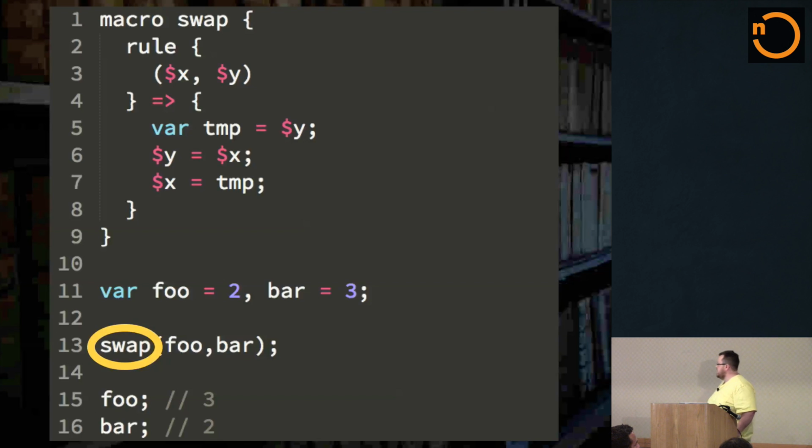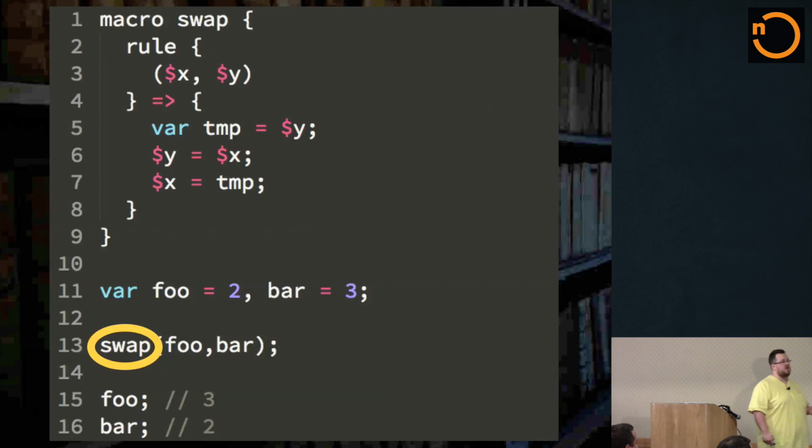But the main key is down here on line 13. You don't have to worry about those implementation details. Whenever you need to swap two values, you just simply call swap. Macros are very powerful and important. In a lot of other programming languages, many would argue that it's been sort of an omission that JavaScript hasn't had something like this for a while. I've got a lot of learning to do because I don't fully understand the syntax yet, but I'm very excited about the fact that we're going to get macros in the language.